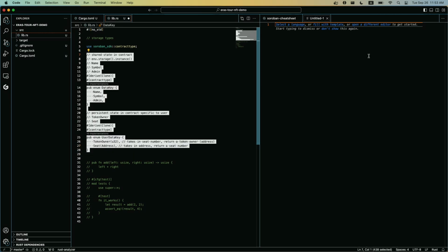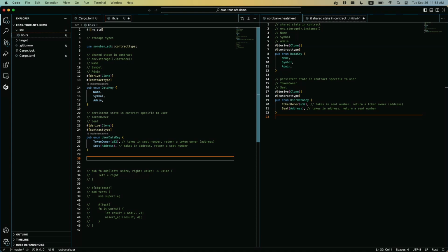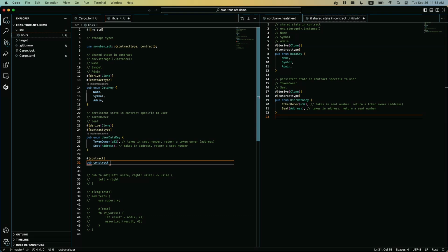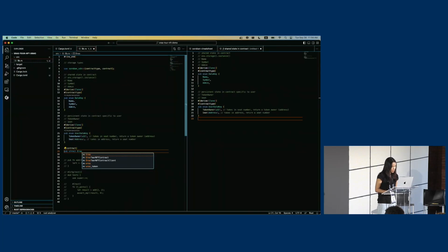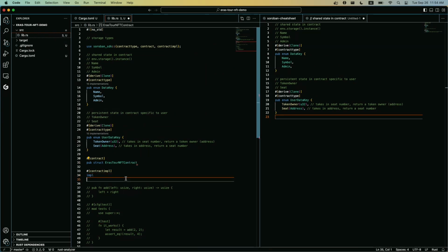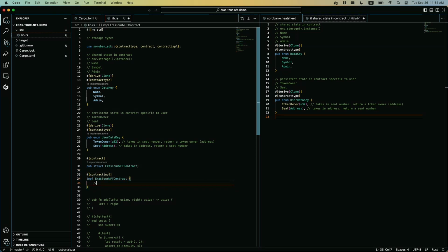I'm going to copy and paste it and bring it over here, so I don't have to scroll up and down. We will start with the contract, and I think it's pub struct. Was it pub struct? Yeah, pub struct EraStoreNFTContract, and I will do contract impl. The function is impl EraStoreNFTContract, and we can start writing functions.